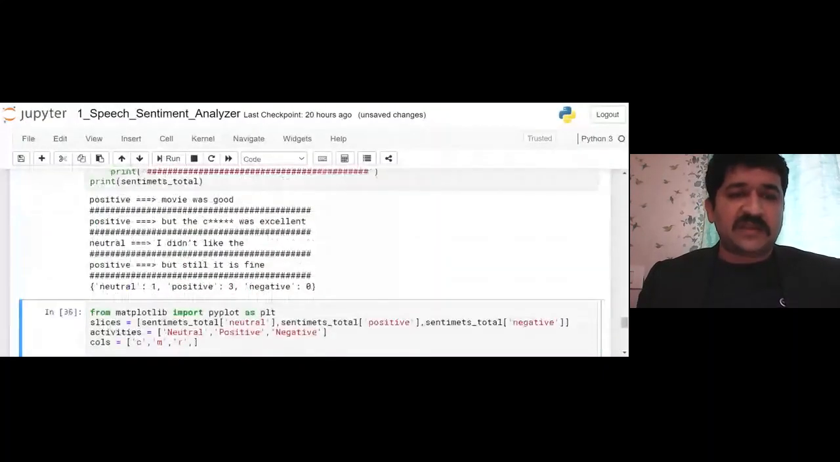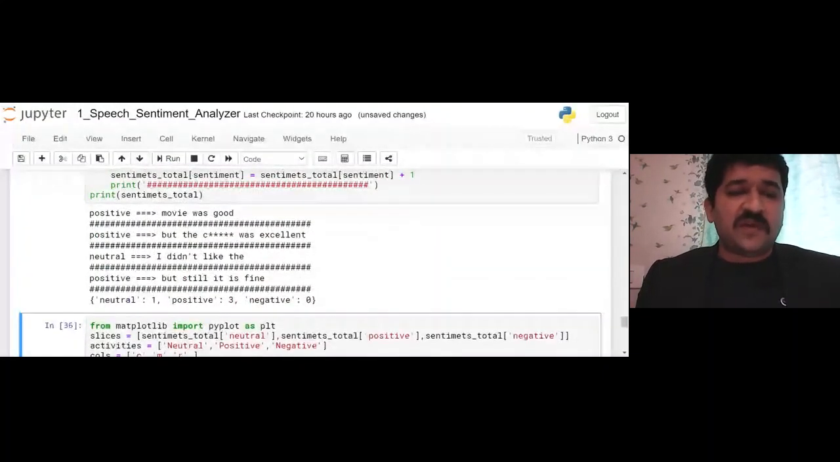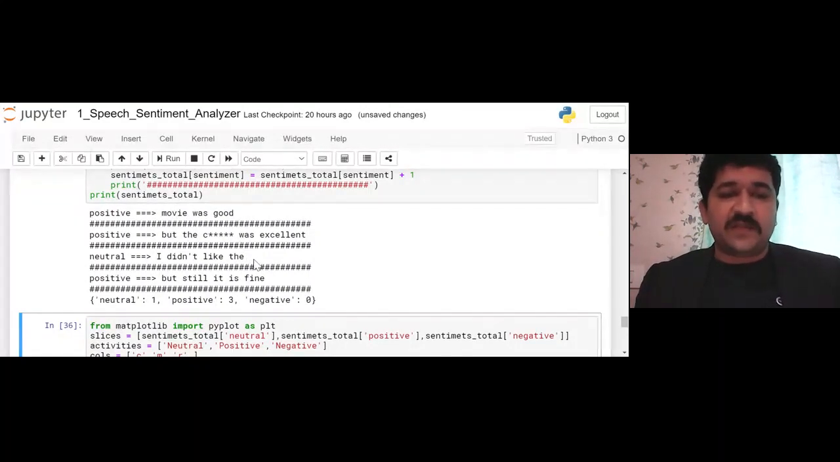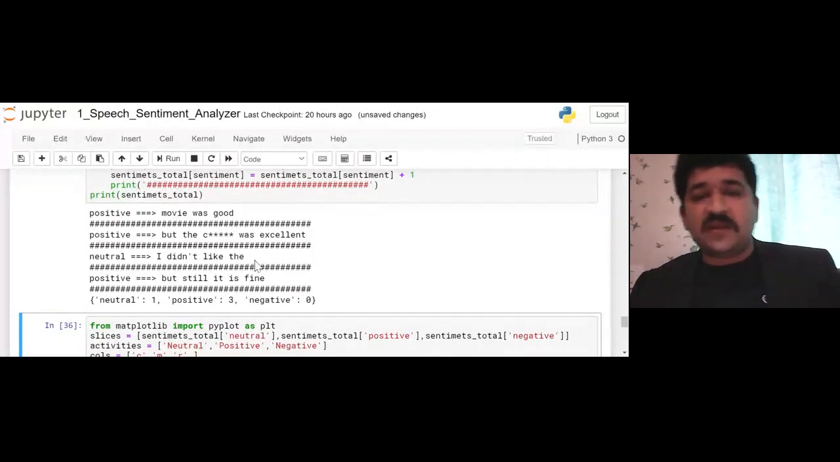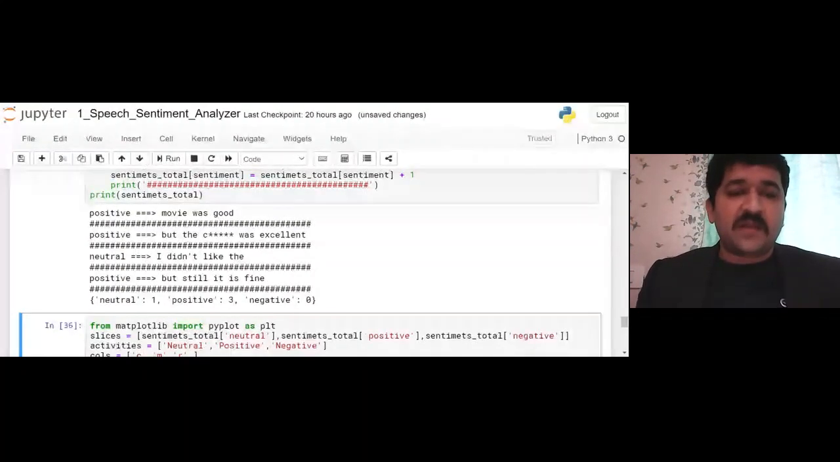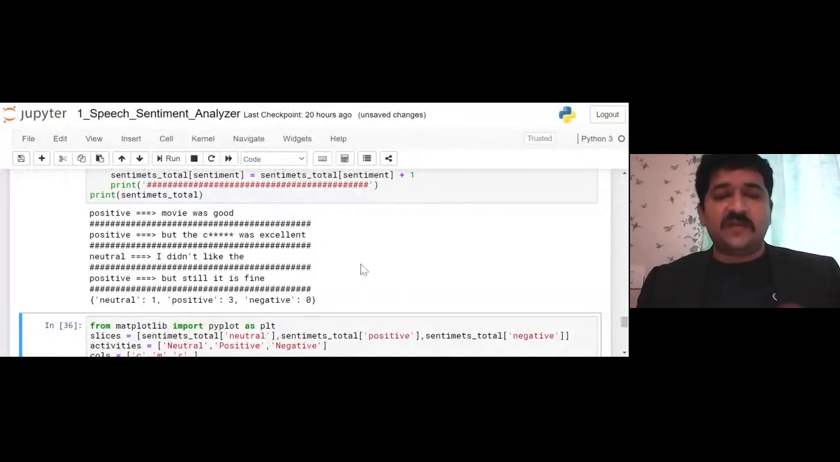And you can see the movie was good was taken as positive, but the climax was excellent is also positive. That is a very good thing. I didn't like, the complete statement is not there, and that's why we cannot get what you didn't like, and that's why it may have been taken as neutral, but still it is fine. And yes, still it is fine, so it is positive. So we don't talk about any negative. One negative we missed, but yes, all are positive.